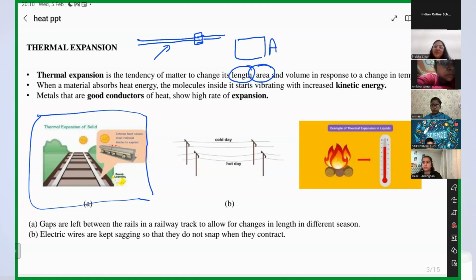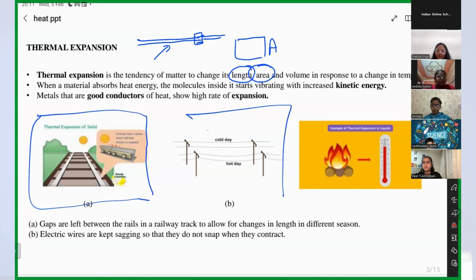There will be bending of railway tracks and it can lead to accidents. Can you imagine if a person who does not know the principles of expansion due to heating makes the railway track, what kind of blunder he will make? Right? Yes, ma'am.